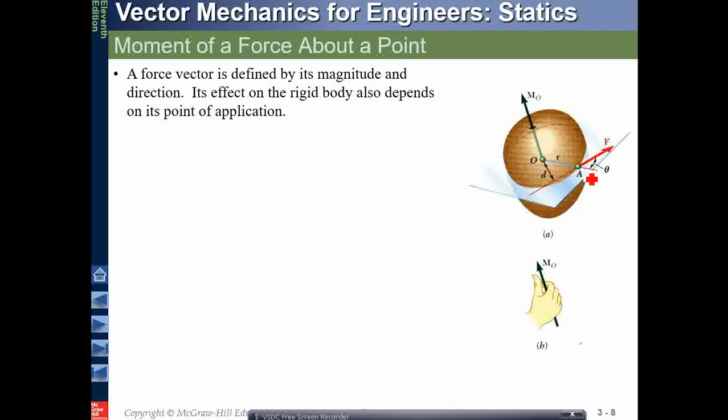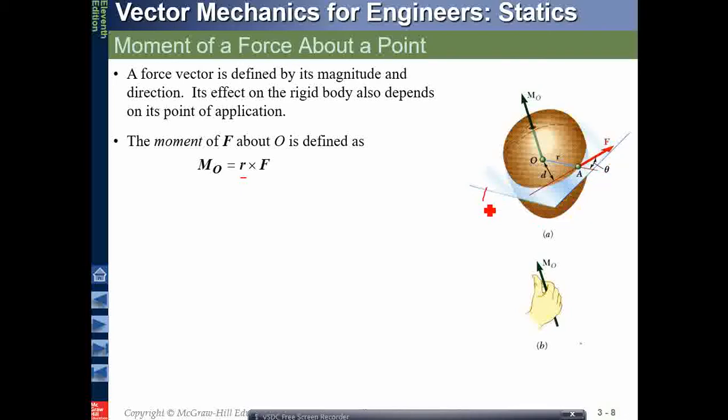So the moment will be r, the position vector, from my actual point O to the line of action of F, cross F. Remember that F and r are on the same plane. My actual definition of a vector cross product says that these two should be on the same plane.